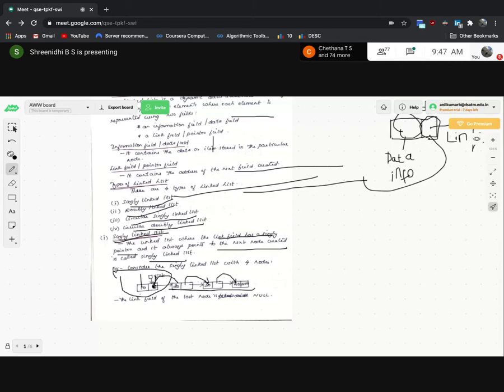What about this last node? The question arises, what happened to the last node? Always in the single linked list, the last node will be made null. So you can see that the link field of the last node is null. Here only I have written that concept.